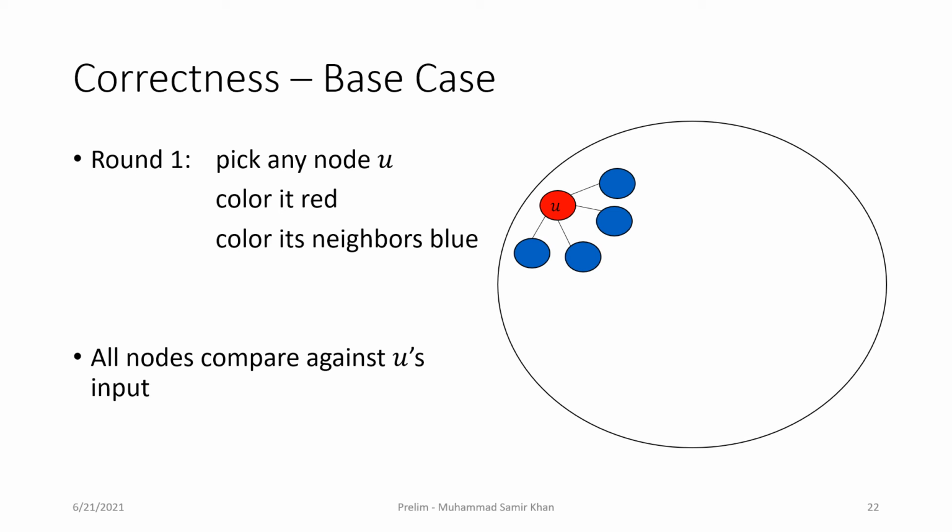So after round 1, the red and blue component S consists of node U and all of its neighbors. Since U is a red node, in the protocol, node U transmits its entire input. So all nodes in the red and blue component S have node U's input since they consist entirely of node U and its neighbors. So all the nodes in this component S will compare their own input against U's input. So if there is a mismatch in the set S, then some node will be able to detect it.